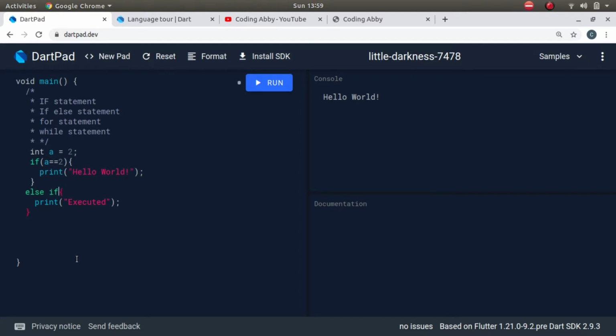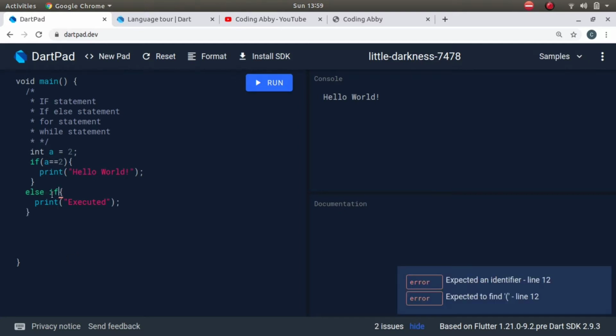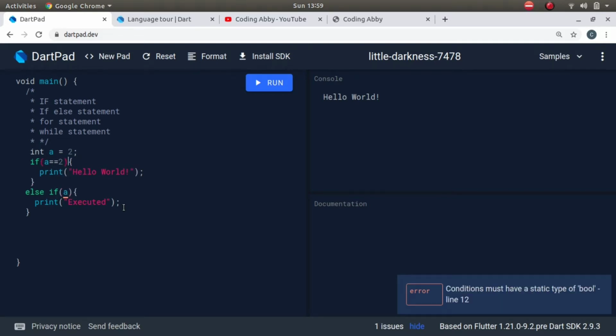So what is else if? The syntax is this: else followed by an if keyword, and then round braces inside which another condition would be there. Okay, let's make this condition false. Let's say a is equal to 3. Now we know that 2 is not equal to 3, right?